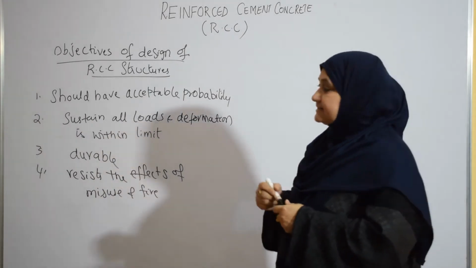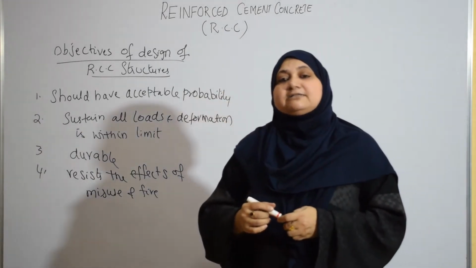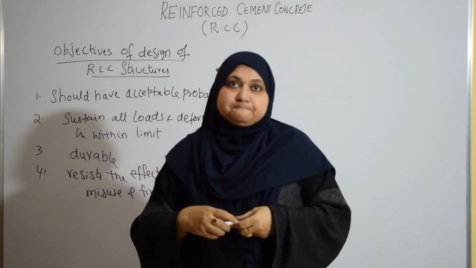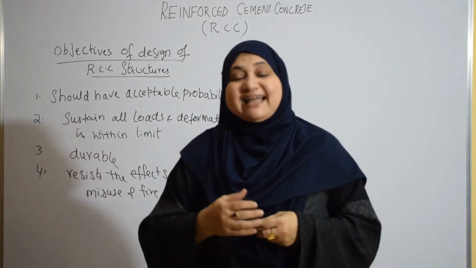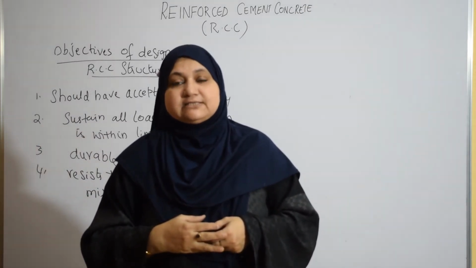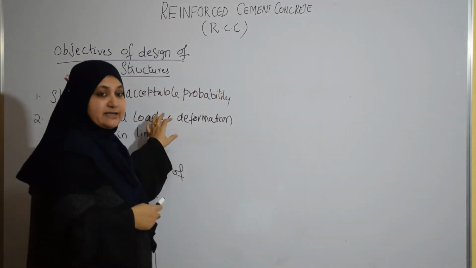Right. So these can be fulfilled by understanding the behavior, or you can say the characteristics of the materials which we use in the construction, that is RCC. Right. So by understanding those properties, we can achieve this.